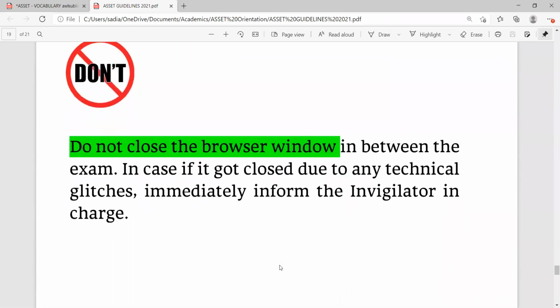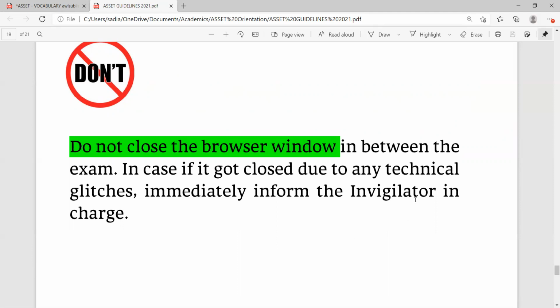Do not close the browser window in between the exam. In case it got closed due to any technical glitches, immediately inform the invigilator in charge. Now, if you're using Chrome, Explorer, Microsoft Edge, or any of the browsers, it is advisable that you should not close it.